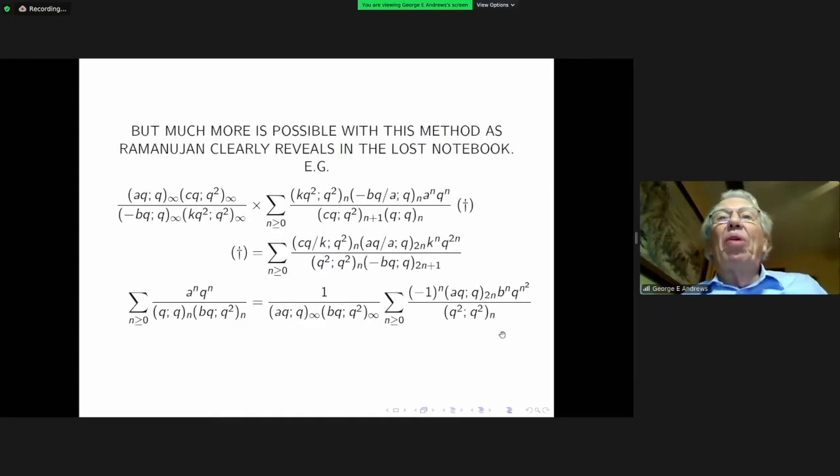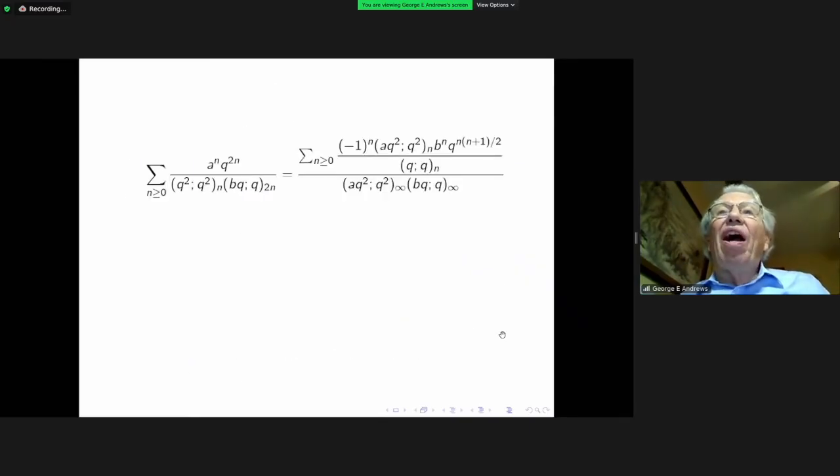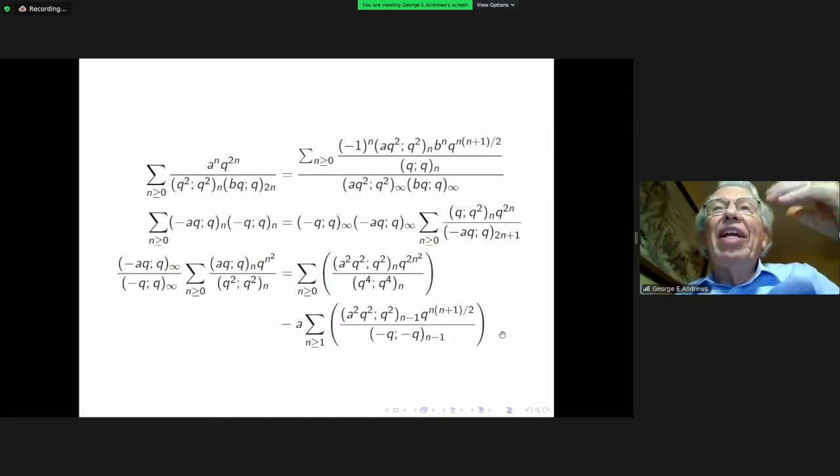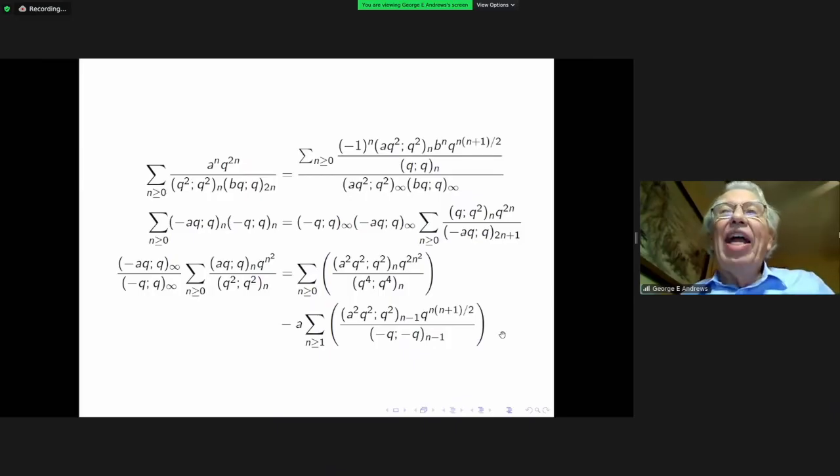But here, for example, are 2 examples, each proved in that way. Here are 2 or 3 more. Again, each of them is proved in exactly the same way, just utilizing the binomial series and this way of changing finite products into a quotient of infinite products. There's a certain surprise with respect to the last formula here, in that all of a sudden you have two series on the right. How in the world did that happen?